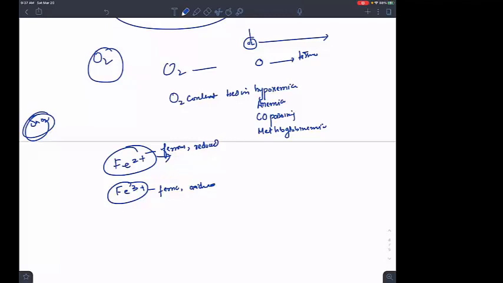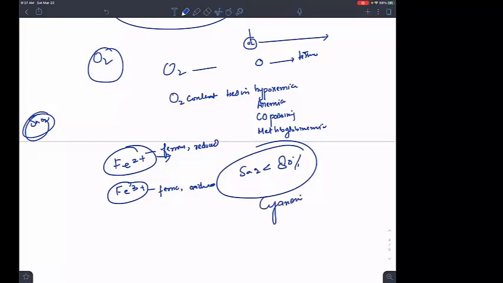And if the saturation of oxygen decreases to less than 80%, as we see in patients in the hospital, the patient will present with cyanosis. Cyanosis is the bluish discoloration of your mucous membranes and skin, your fingertips, your earlobes.